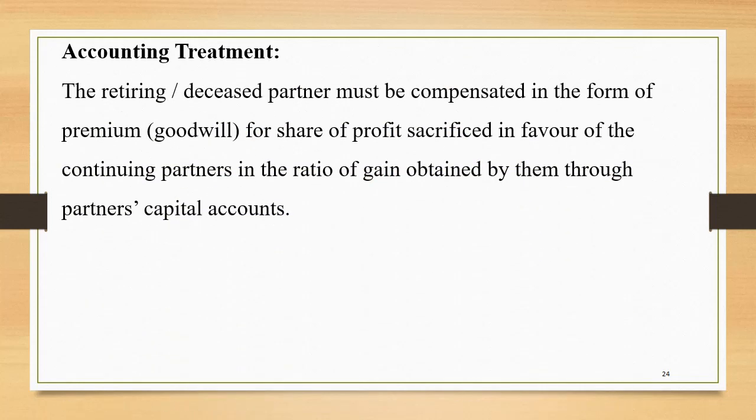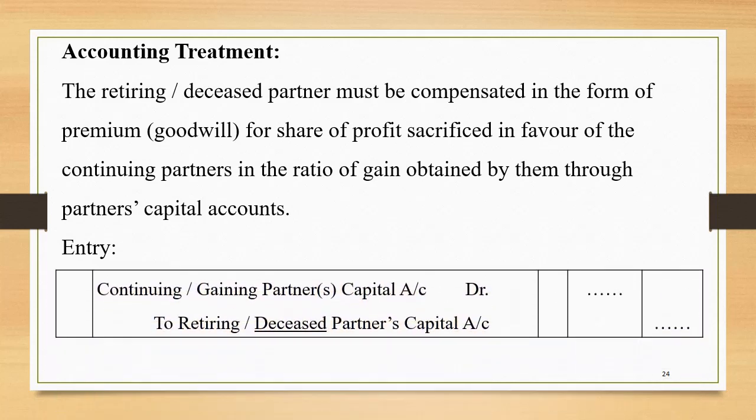What is the accounting treatment? The retiring or deceased partner must be compensated in the form of premium, that is goodwill, for share of profit sacrificed in favor of the continuing partners, in the ratio of gain obtained by them, through partners' capital accounts. What is the entry required for goodwill in the chapter retirement and death of a partner? The entry is very simple.